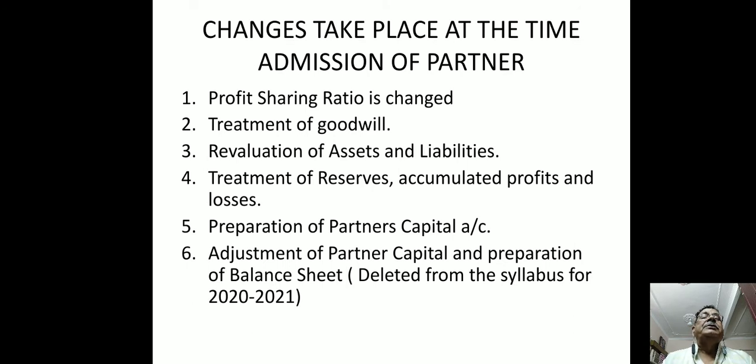Now, these are the changes that take place at the time of admission of partner. Number one, profit sharing ratio is changed. Number two, treatment of goodwill. Number three, revaluation of assets and liabilities. Number four, treatment of reserves, accumulated profits and losses. Number five, preparation of partners' capital account. Number six, adjustment of partners' capital and preparation of balance sheet. This is deleted from the syllabus for 2021.